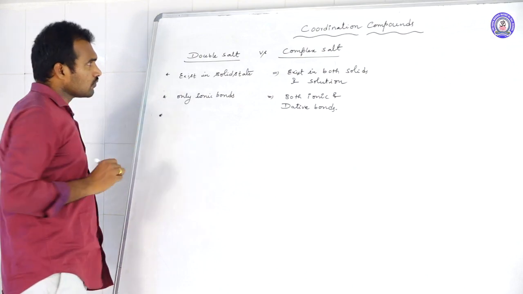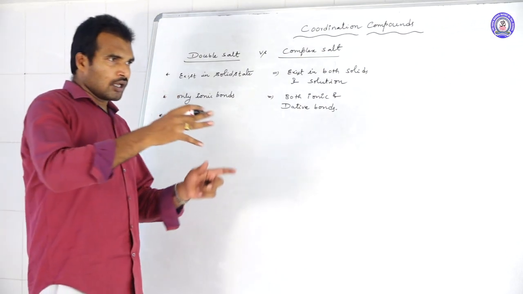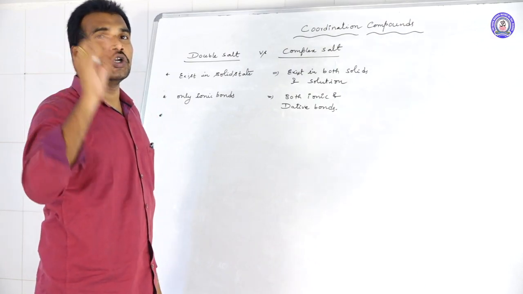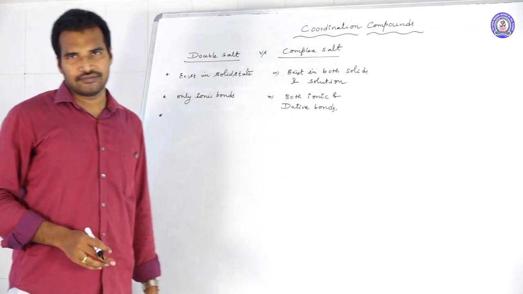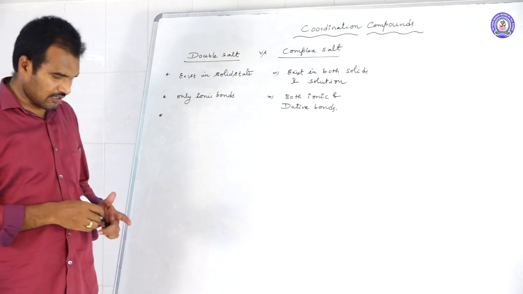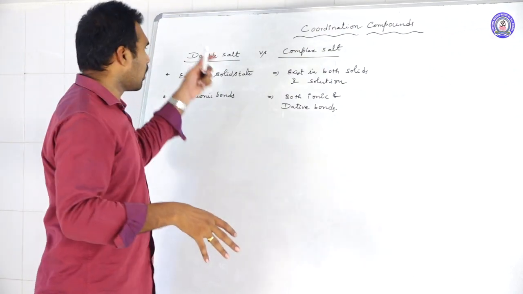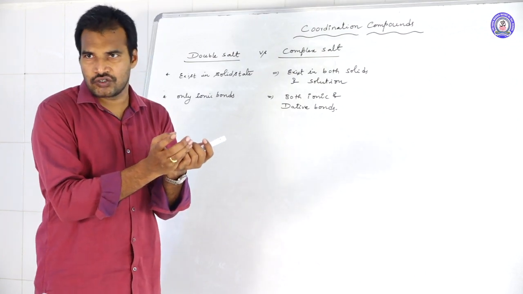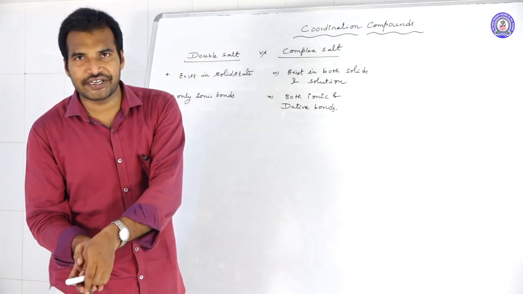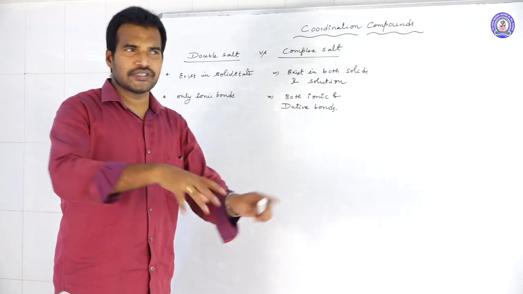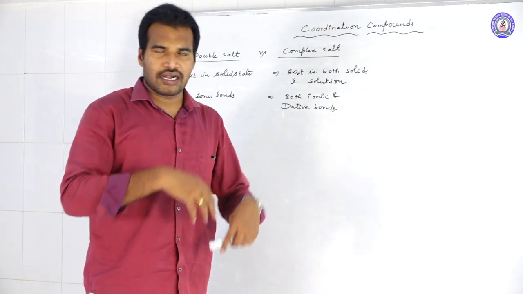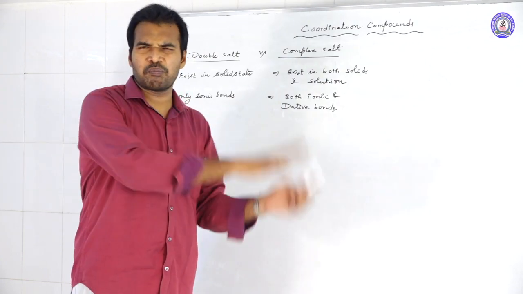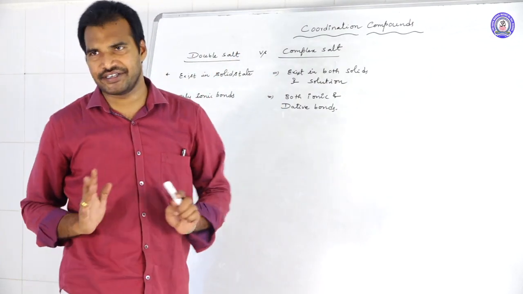Next one. Usually double salts, after we dissolve them in solution, completely lose their identity. For example, carnallite is solid before dissolution, but after we dissolve it, KCl will split into K+ and Cl-, and MgCl2 will split into Mg2+ and 2Cl-. So it is completely losing its identity.